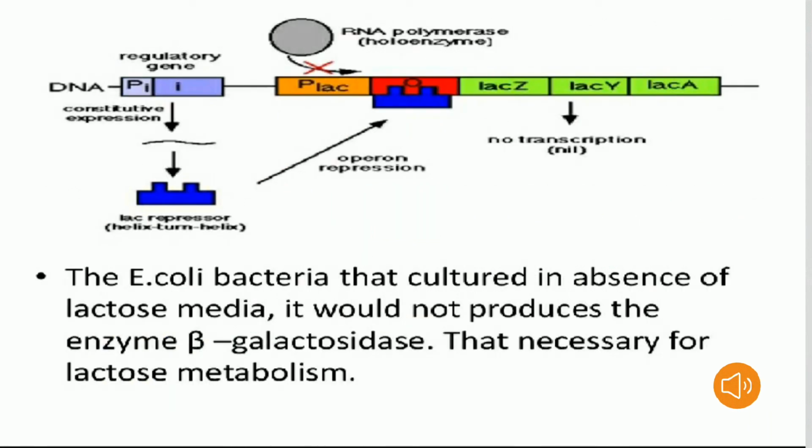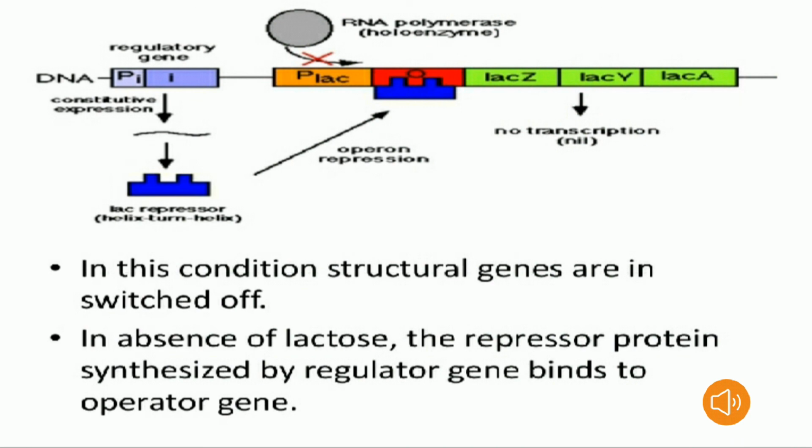See the picture here. In absence of lactose, it means switched off condition. The bacteria Escherichia coli cultured in absence of lactose medium cannot produce the enzyme beta galactosidase, which is necessary for lactose metabolism. Here you can see the diagram clearly. In this condition, structural genes are switched off.